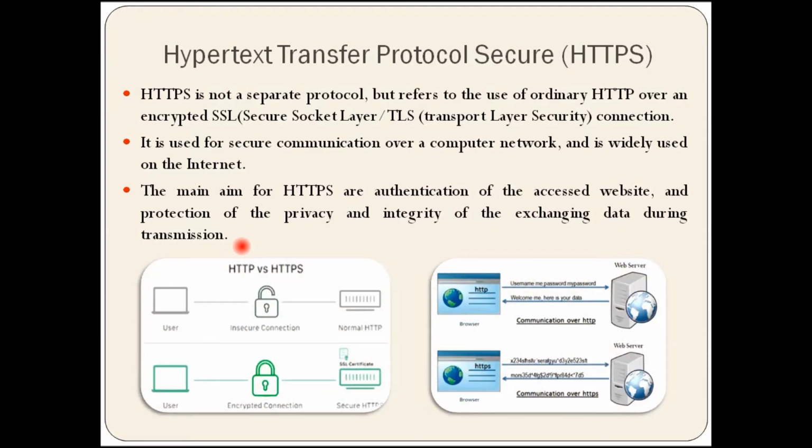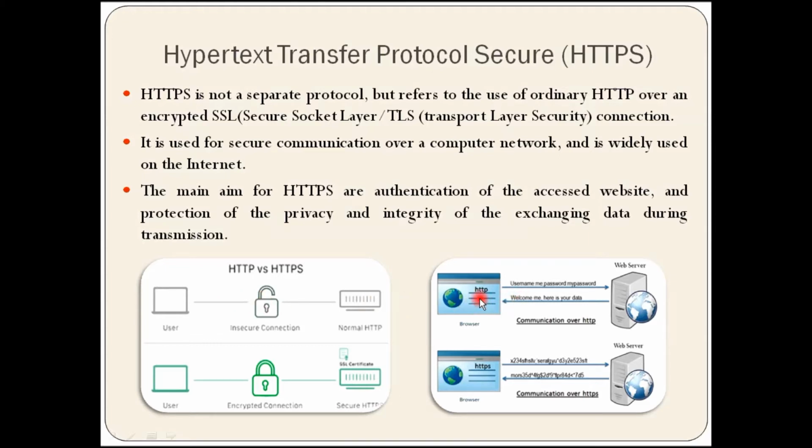Now we can understand it with the help of these images. Here is the example of HTTP and this is HTTPS. We can see here the protection is open, so our data is not protected, it can be trapped and read. This can be understood here also.